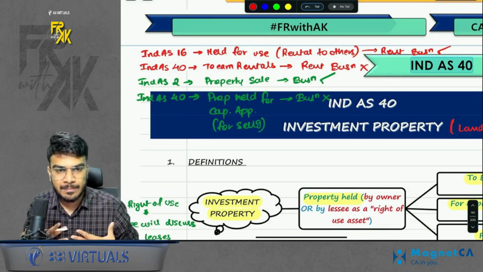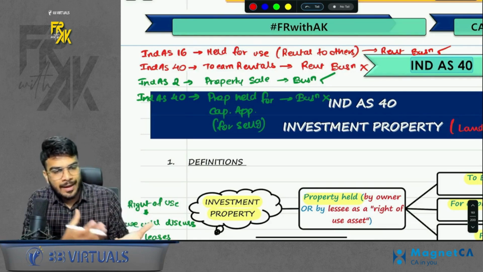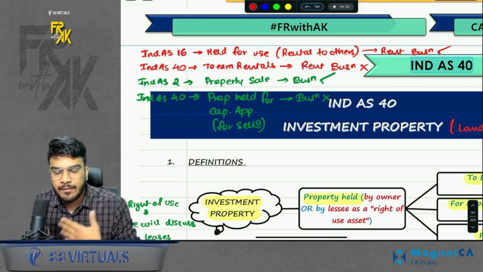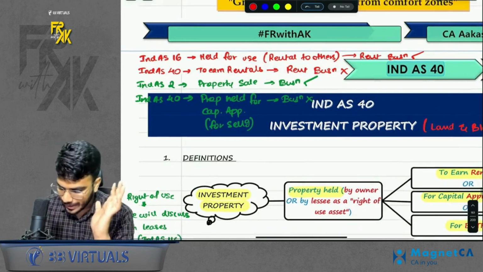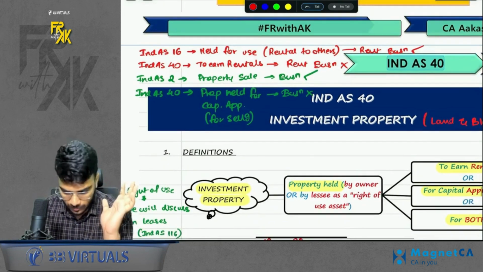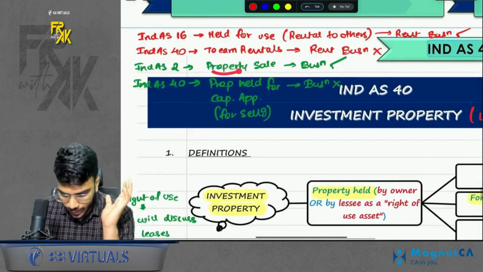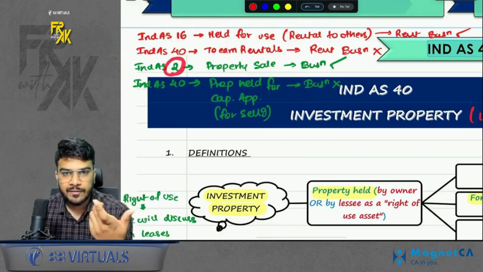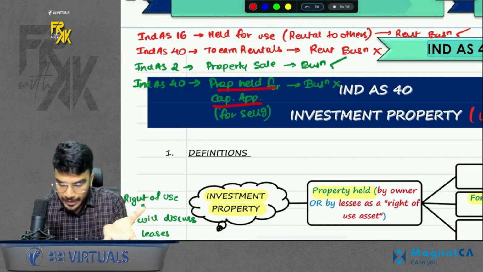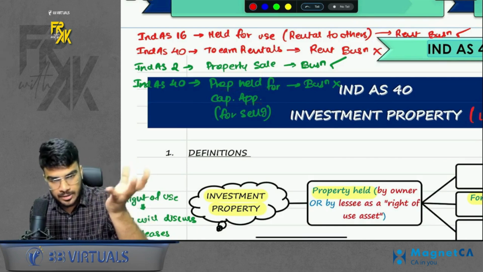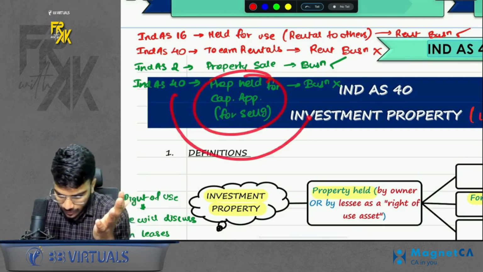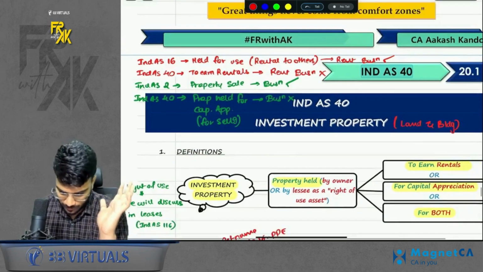For example, I am into the teaching business, but I had excess funds, so I acquired a property and gave it on rent. Giving on rent is not my business, still I am giving it on rent, so it will be Ind AS 40. Also, land and building is only covered under Ind AS 40. Do remember. Apart from this, if buying and selling the property is your business, then that property will be an inventory for you. But if you are buying a property and holding it for capital appreciation, so that later on you can sell it, but this is not a business, that will be covered under Ind AS 40. Do remember that part.